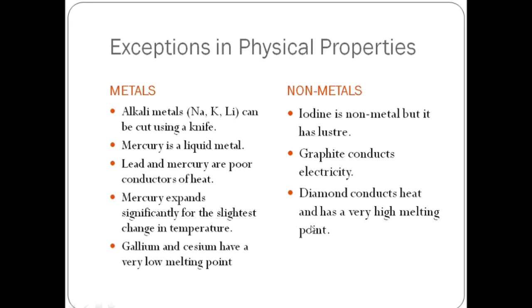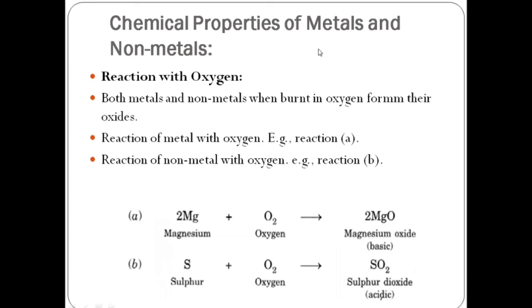Now let's see next, the chemical properties of metals and non-metals. What are the chemical properties of metals and non-metals? First is reaction with oxygen. Now let's see how metals and non-metals react with oxygen. Both metals and non-metals, when burnt in oxygen, form their oxides. Whenever metals and non-metals are burned with oxygen, they form their oxides.